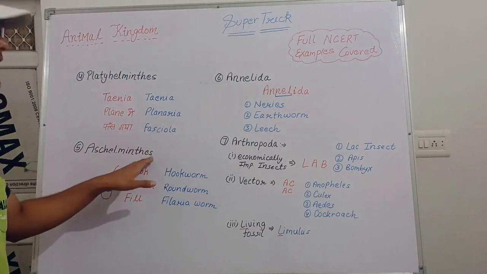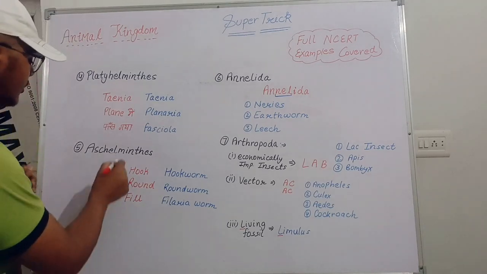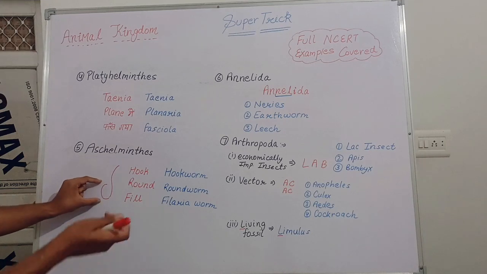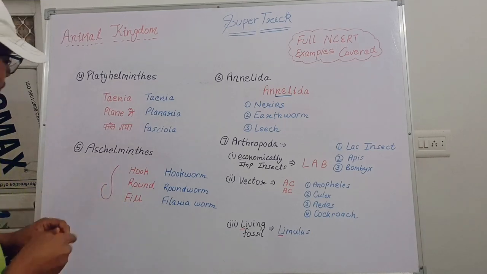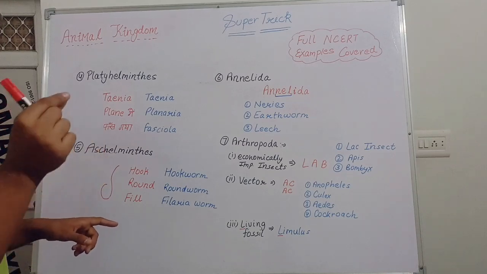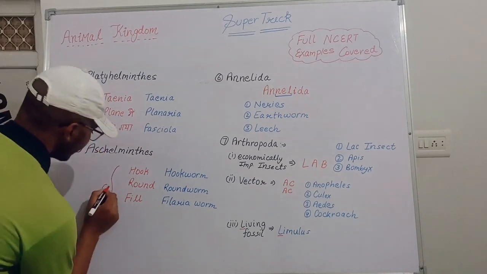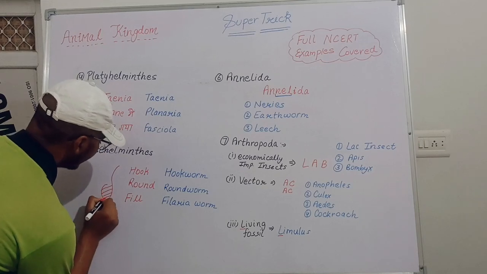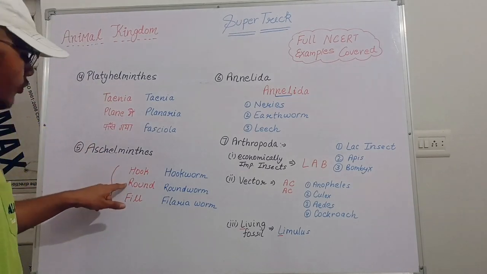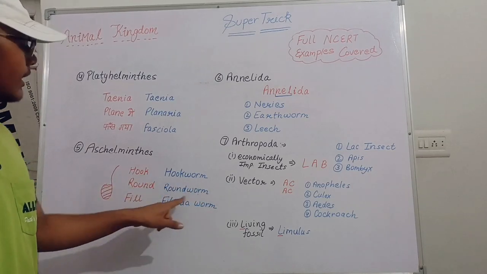The next one is the Aschelminthes. For the Aschelminthes, in the NCERT there is a diagram given of a roundworm, and it looked like this. Here you can see this round shaped hook, and if we fill it, then this is our trick. So let's fill it up. We have completely filled this hook of the roundworm. So hook for hookworm, round for roundworm, fill for filarial worm.